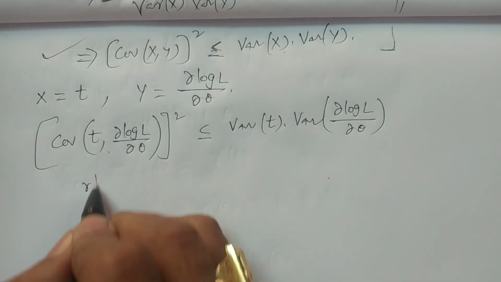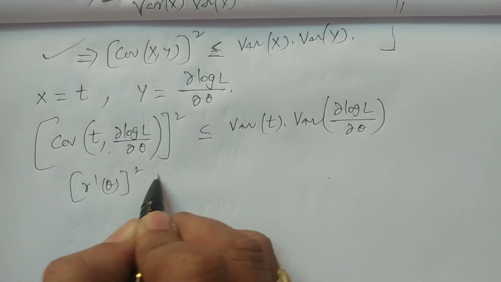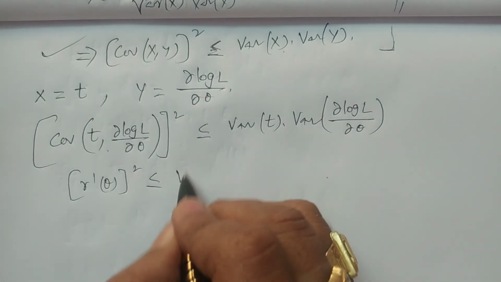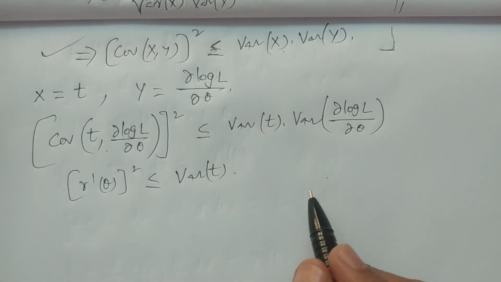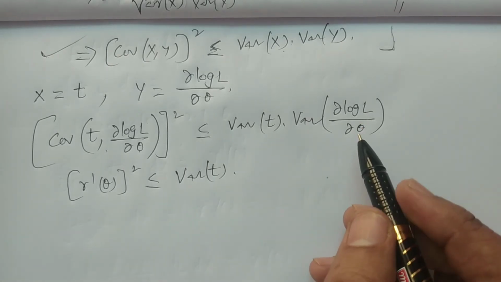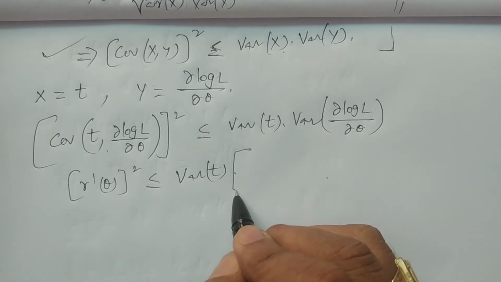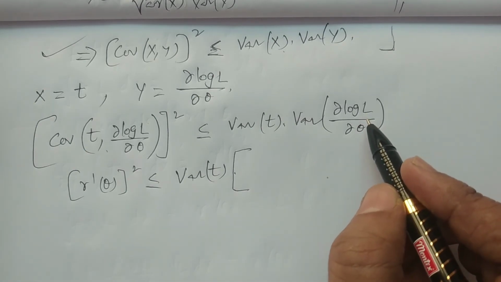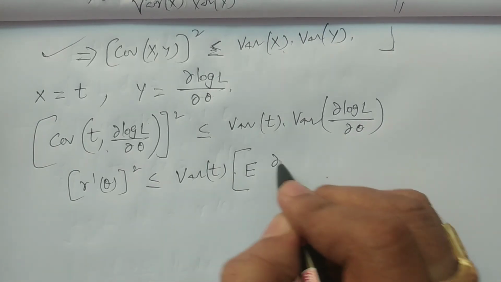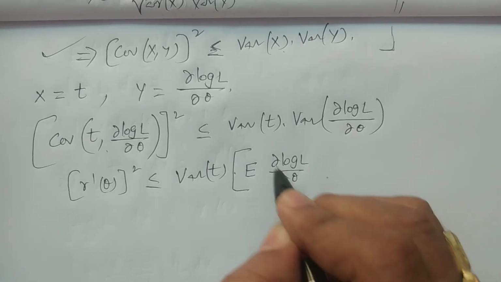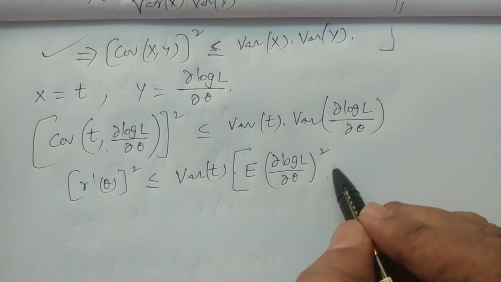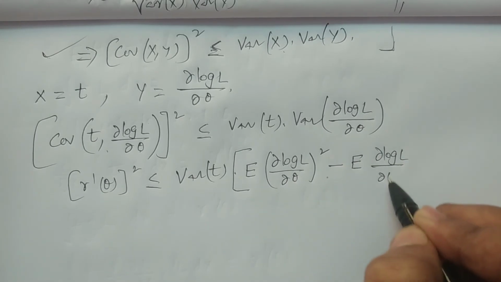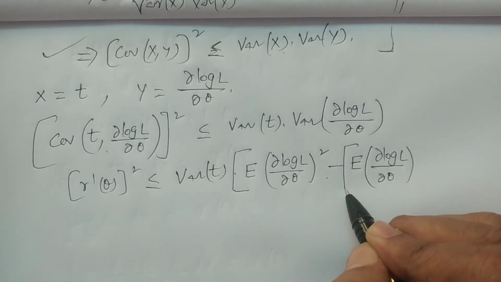I'm writing it as γ dash θ the whole square, which is less than or equal to variance of t multiplied by variance of ∂ log L by ∂θ. If you apply the formula here, variance of x is equal to expectation of x square minus expectation of x whole square. Apply the formula: expectation of ∂ log L by ∂θ whole square, minus expectation of ∂ log L by ∂θ, that is expectation of x, whole square.